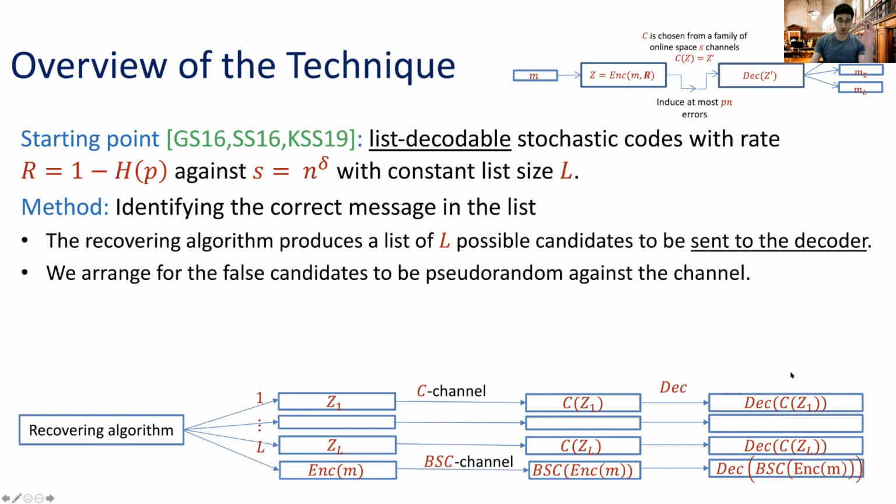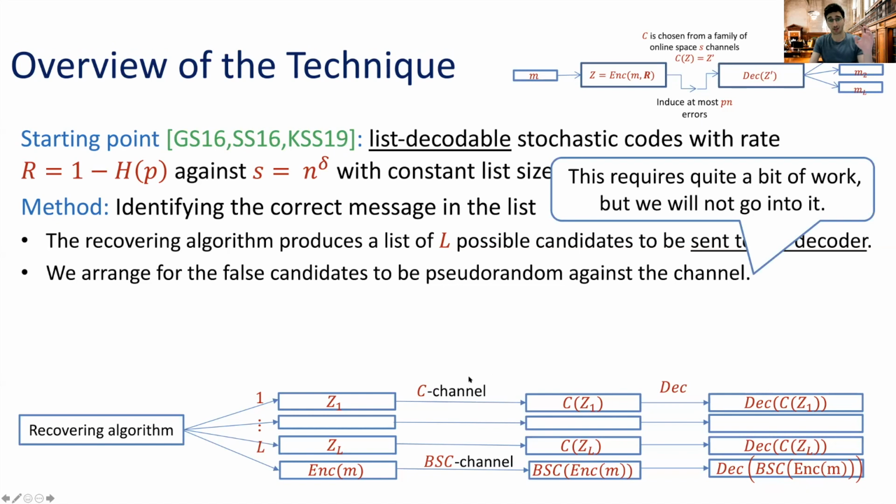But what we do here is we try to do the following. We try to arrange for all of these false candidates to be pseudo-random against the channel. Okay, so this channel C is going to take these strings that for now I don't have any control over, we're going to make it so that all of them appear to be pseudo-random, and this takes a lot of work. I'm not going to go over the details, but let's pretend that they're not even pseudo-random, they're fully random.